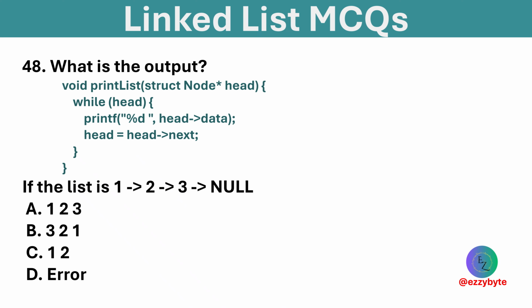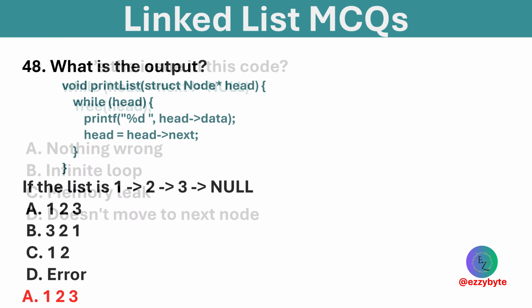What is the output of the following code? Options are 1, 2, 3; 3, 2, 1; 1, 2; and error. Option A is correct. Output is 1, 2, 3.